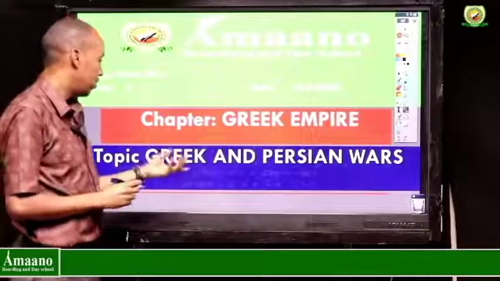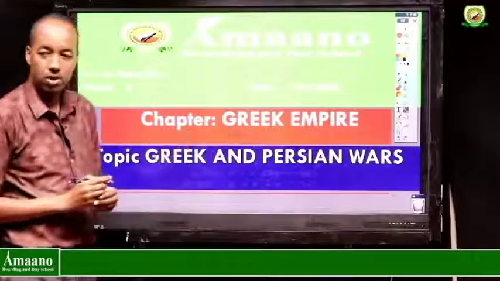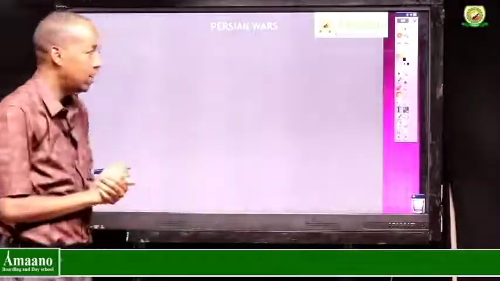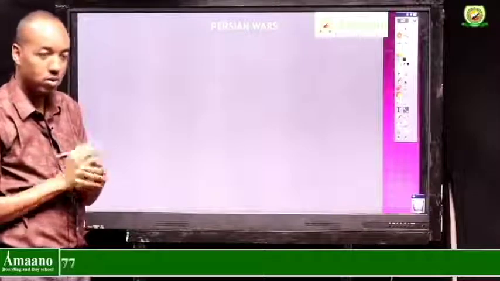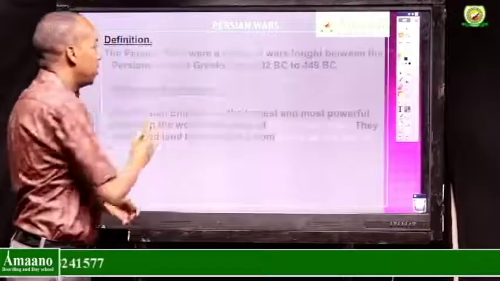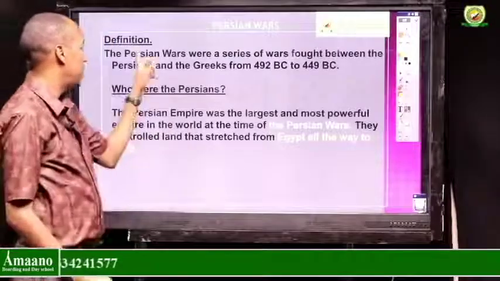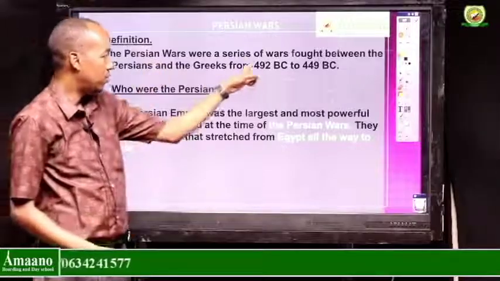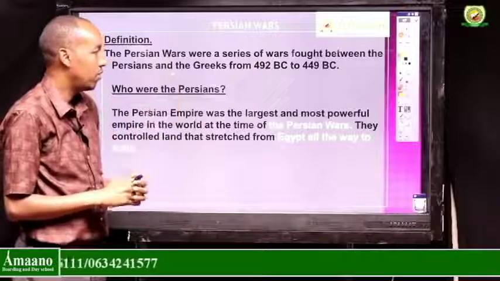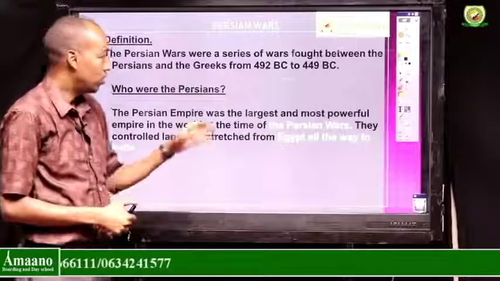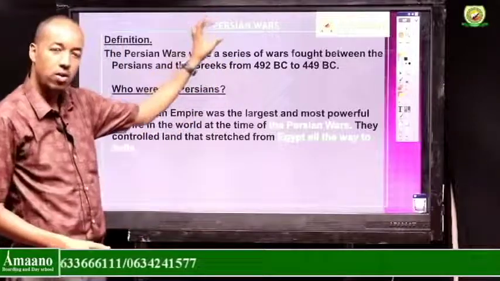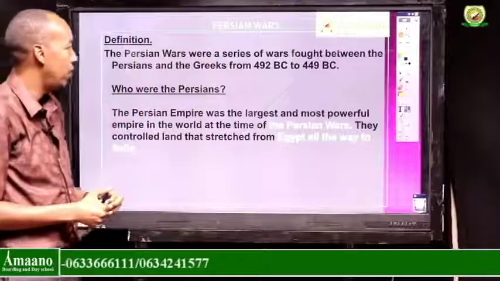So in terms of terminology, the war that was fought between Greece and Persia in general is called the Persian wars. That's the term used for the fight between the Greeks and the Persians. So what is the definition of the Persian wars? The best definition is a series of wars fought between the Persians and the Greeks from 492 BC to 449 BC. That's the name the historians gave.